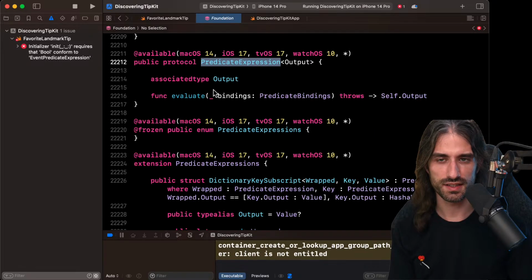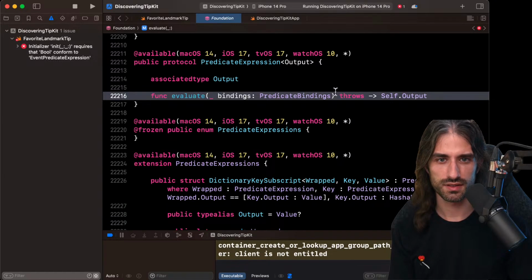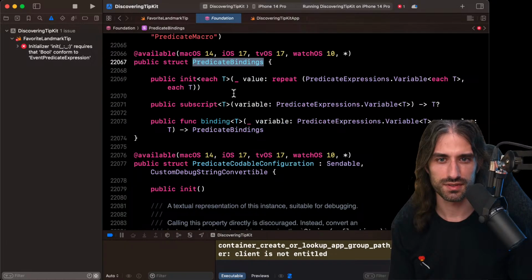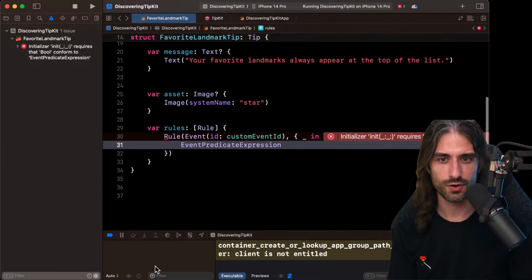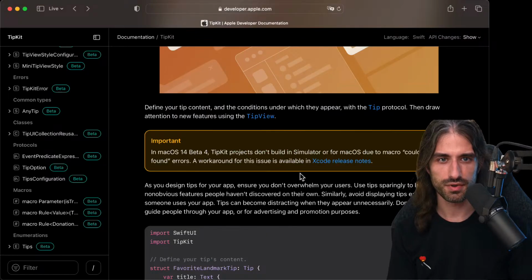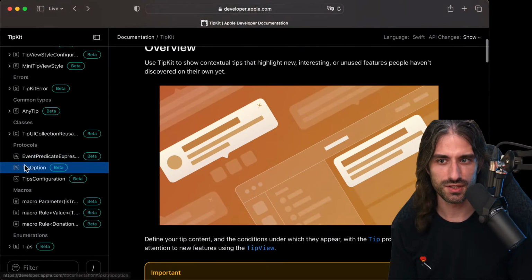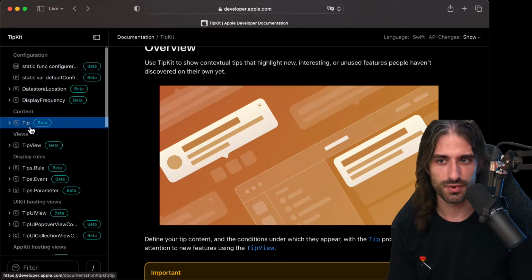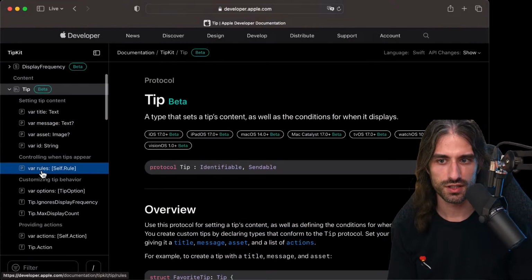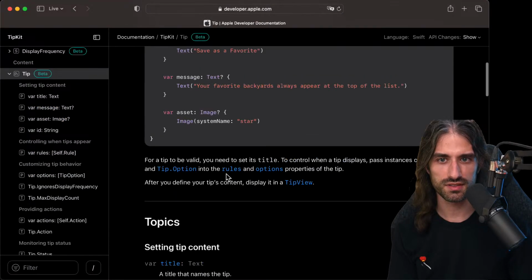So it's a predicate expression. Okay, something that has an output. This one is honestly very hard to figure out without some code sample. They could have done a better job providing us with code samples, because maybe if I look here, maybe there are a few more things.